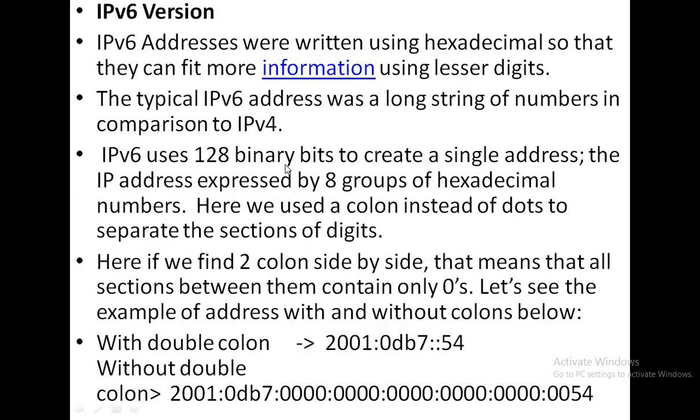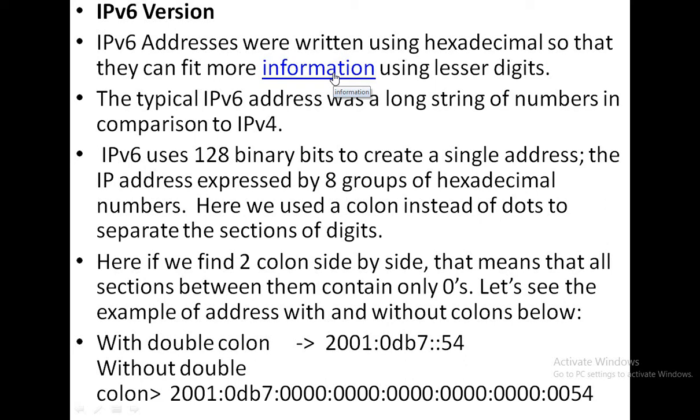So next we may go for the IPv6 version. IPv6 addresses are written using hexadecimal so that they can fit more information using fewer digits.